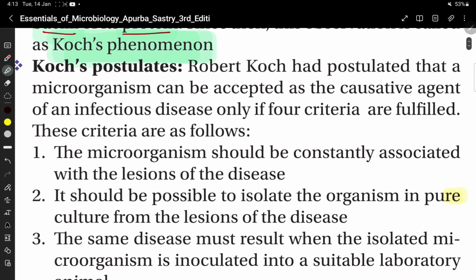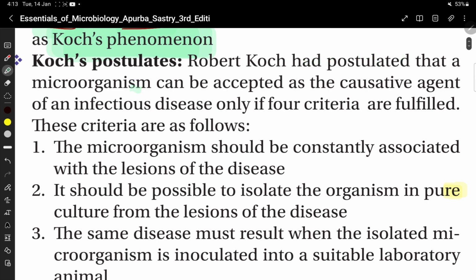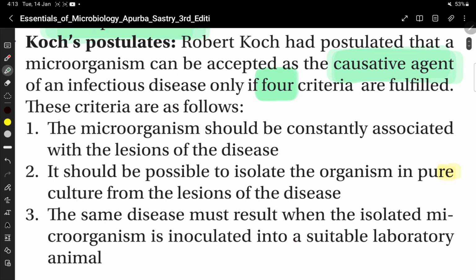Koch's postulates. Robert Koch postulated that a microorganism can be accepted as the causative agent of an infectious disease only if four criteria are fulfilled. The criteria are as follows. The microorganism should be constantly associated with the lesion of the disease.